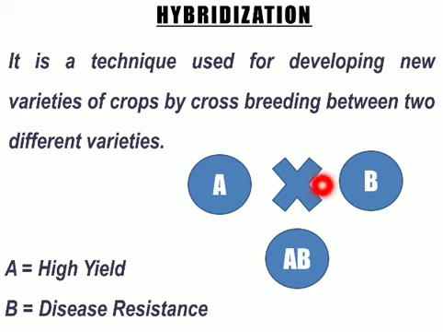If we do cross breeding between these two, we can have a plant species or variety with the characteristics of both A and B. That means it is high yield and disease resistant. This is what we can do in the hybridization process. This is just an example. This particular variety can be used for growing, so we can have seeds in large amounts and a disease resistant variety.